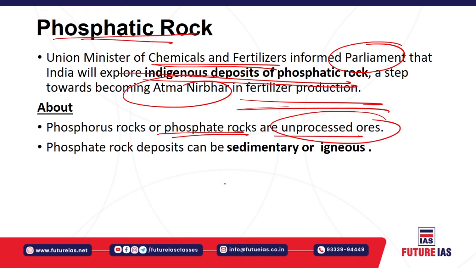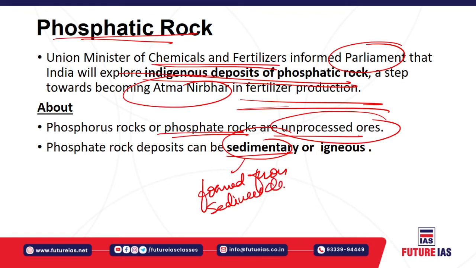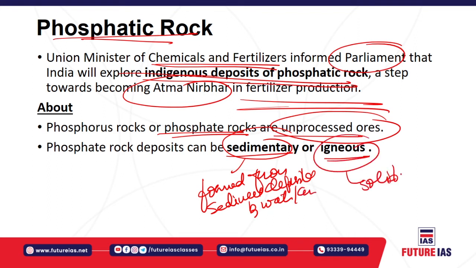Phosphate rock deposits can be sedimentary, that is formed from sediments deposited by water or air, or they could be igneous, that is solidified magma or solidified lava.